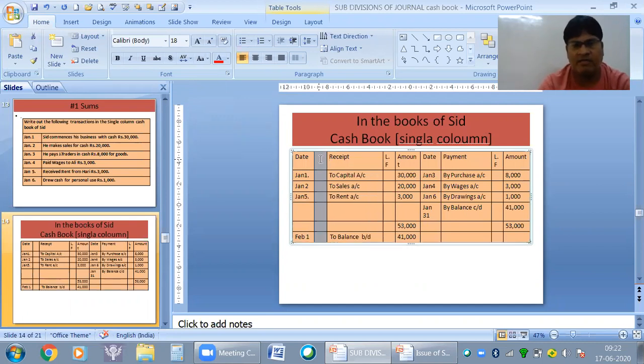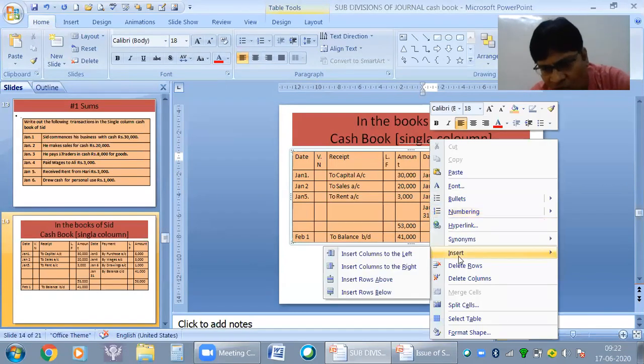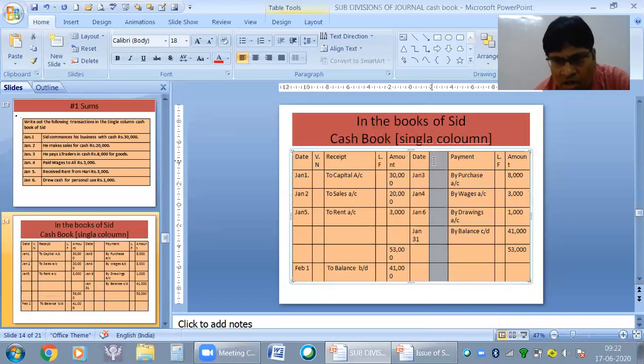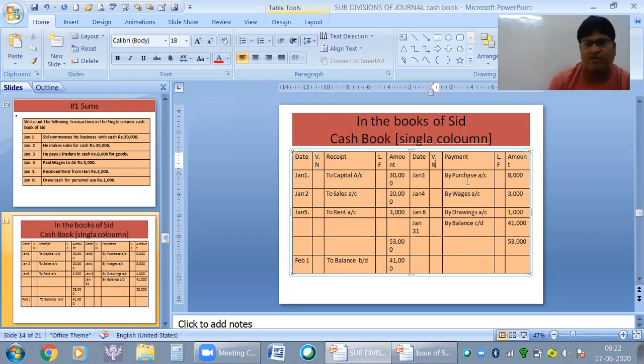So here ends this one. There is a homework also. Voucher number also. A voucher number is nothing but the number of the bill. Actually, everything is prepared through a bill. So that bill number is this voucher number. Clear? That also is written over here, along with LF, amount and everything.